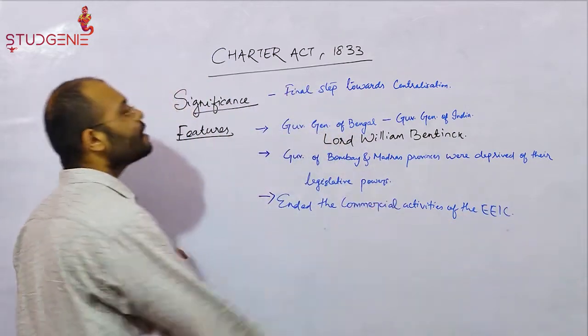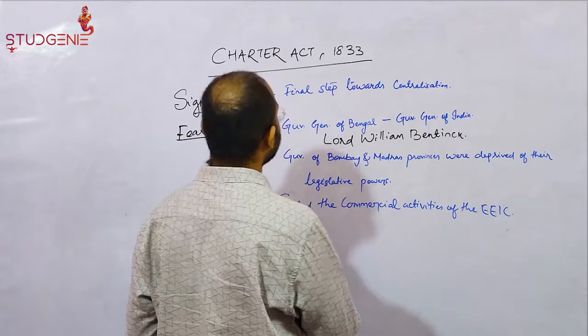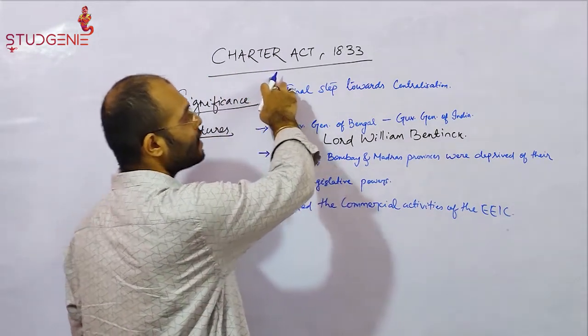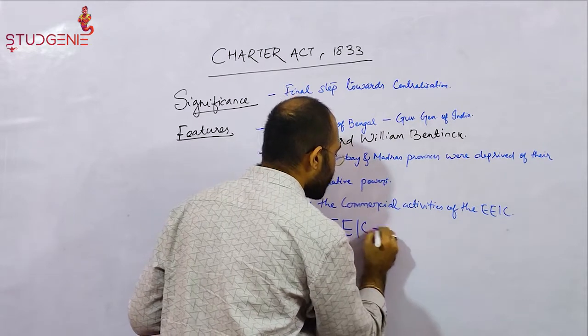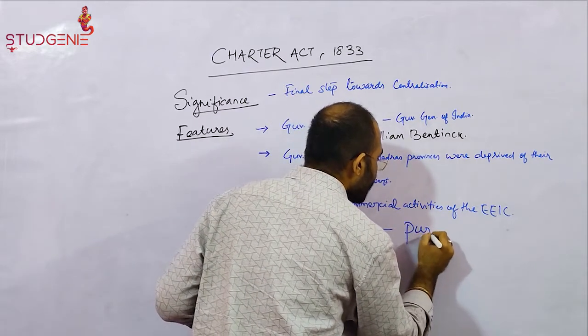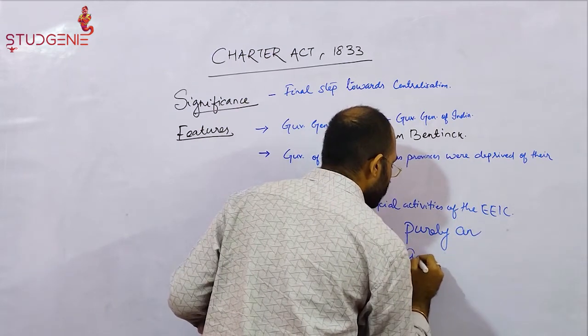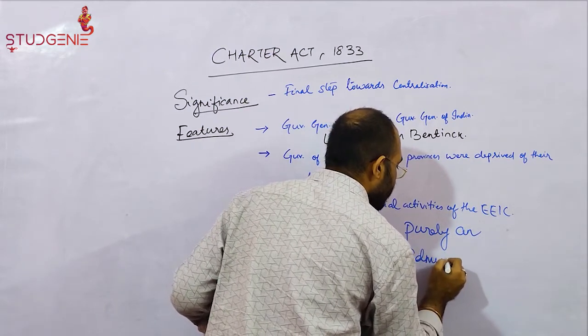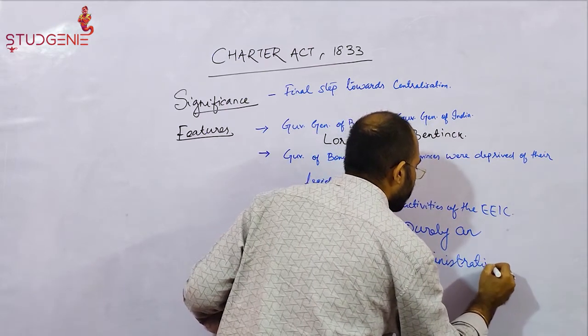The commercial activities of the English East India Company had been ended by the Charter Act of 1833. Hence, the English East India Company remained as purely an administrative body.